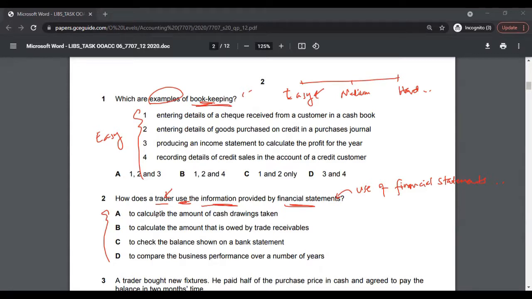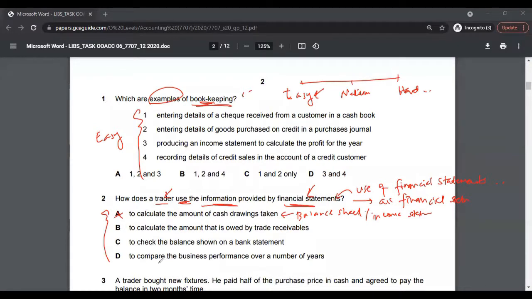So for example, if you look at option A, to calculate the amount of cash drawings. Now for this, the balance sheet is just enough. But this question specifically is talking about financial statements. So financial statements involve all financial statements. So option A will be wrong, because this drawings number can specifically come either from the balance sheet or maybe the income statement. But the question is asking you how the trader can use the information provided in the financial statements, right?